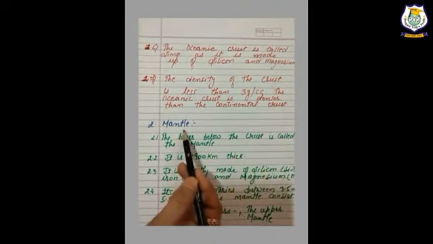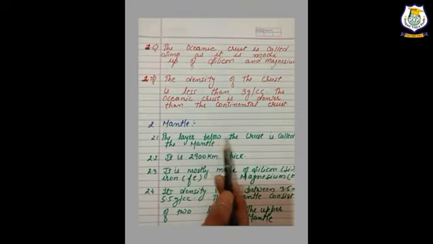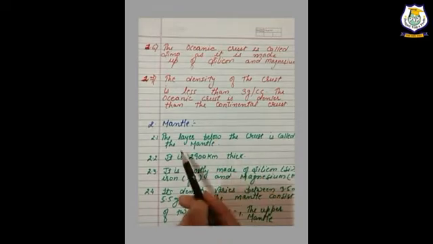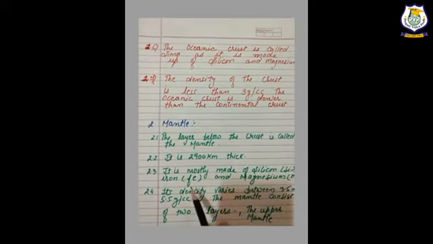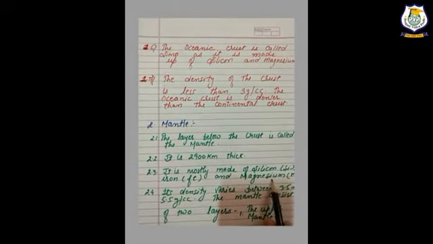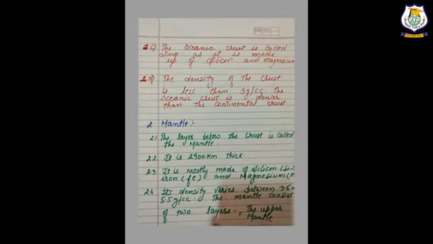Now the second layer of the earth is the mantle. The layer below the crust is called the mantle. It is 2,900 km thick. It is mostly made of silicon, Si, iron, Fe, and magnesium, Mg. Its density varies between 3.5 and 5.5 g/cc.